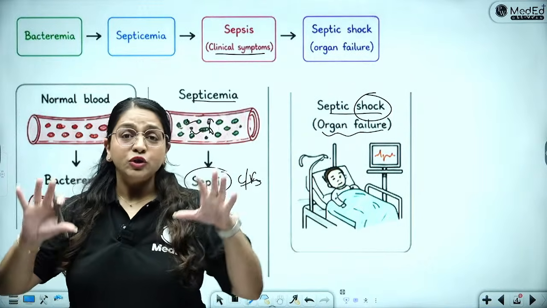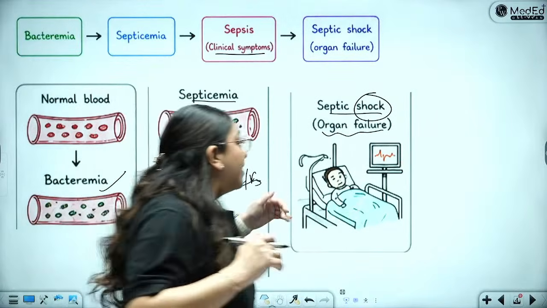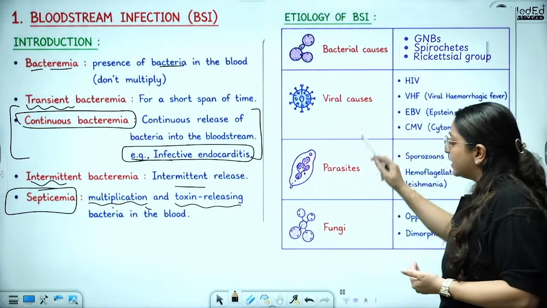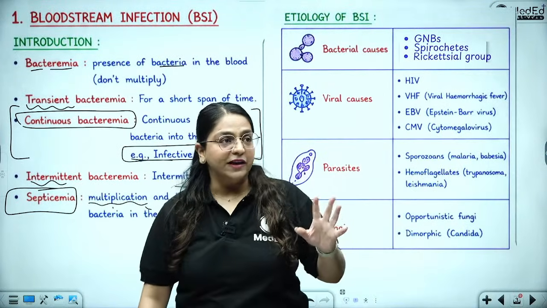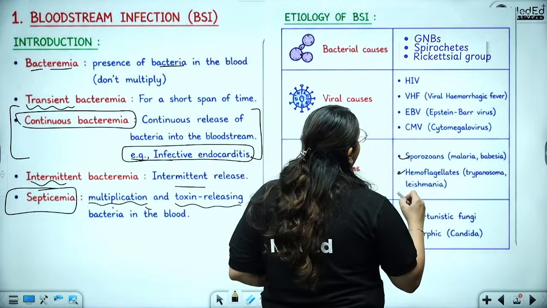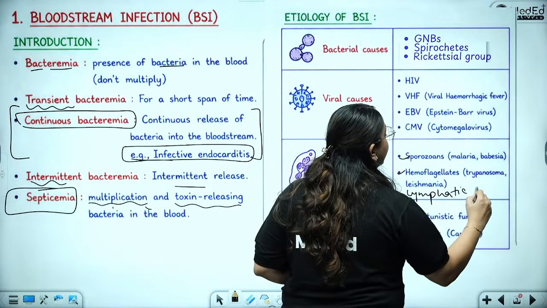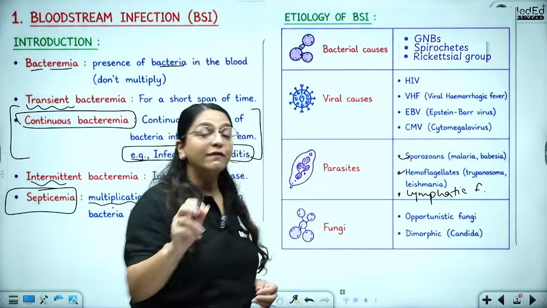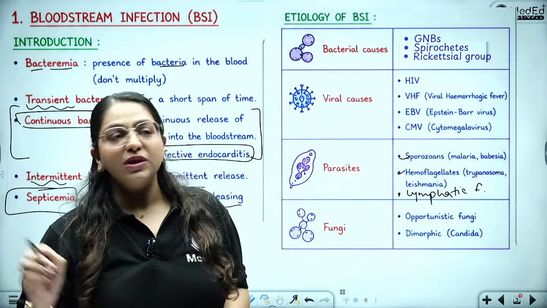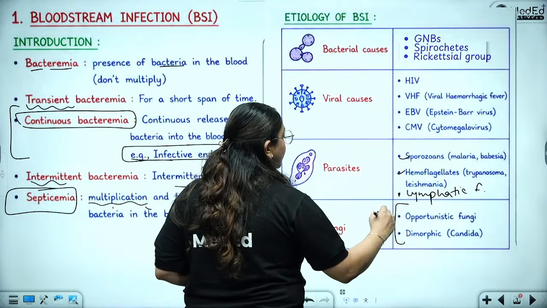Right, so this is the difference. This is the way in which the things progress. When I say bloodstream infections, they of course can be bacterial, viral, parasitic, and fungal infections. Like I said, parasitic sporozoans, hemoflagellates, as well as lymphatic filariasis have already been covered in the FARRE 2025 lecture titled Protozoan Bloodstream Infections, and opportunistic fungi is what is going to be your homework today.